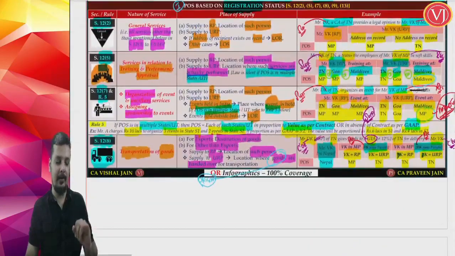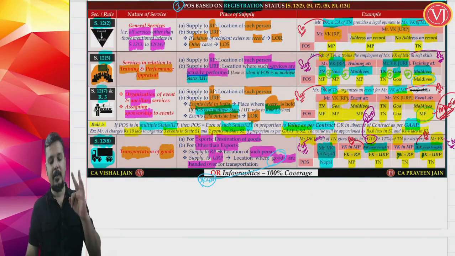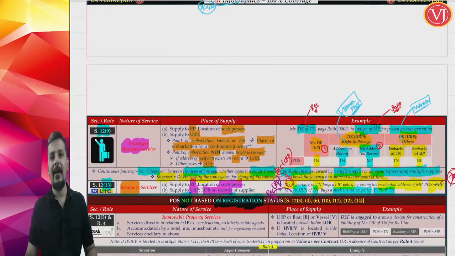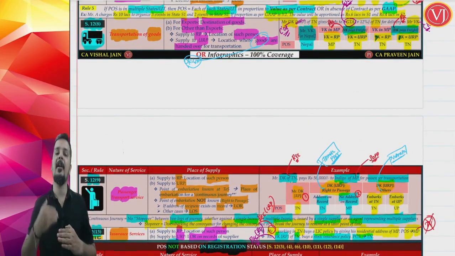You will find that we have not discussed section 12 subsection 3, 4, 6, 10, 11 and 12, because in all these cases place of supply is not based on the registration status of the recipient. So this completes our first part of section 12, where place of supply is primarily based on the registration status of the recipient.